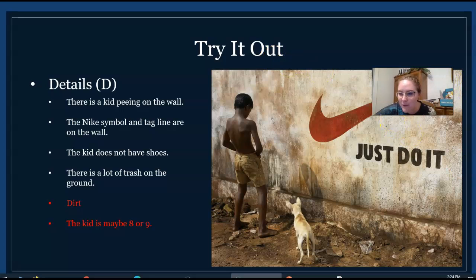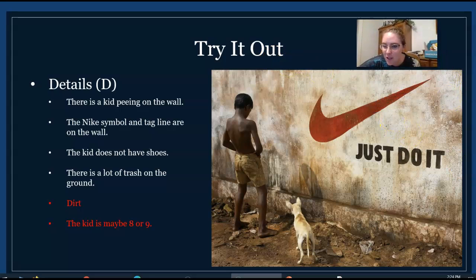Okay, let me move my face so it's not covering our little picture. Okay, so this is a picture that was taken, and I'm not going to tell you anything more about it because let's just notice details. Okay, the first thing I notice is that there's a kid peeing on the wall. The second thing I notice is there's this big red check, which I know is the Nike symbol, and it says "Just do it."